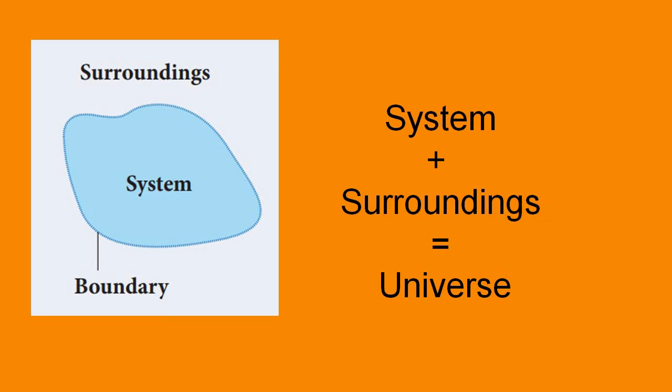The system and surroundings together are commonly termed the universe. So universe equals system plus surroundings. Here you can see that this is a system and this is the surroundings, and there is a separation between system and surroundings that we have marked as the boundary.